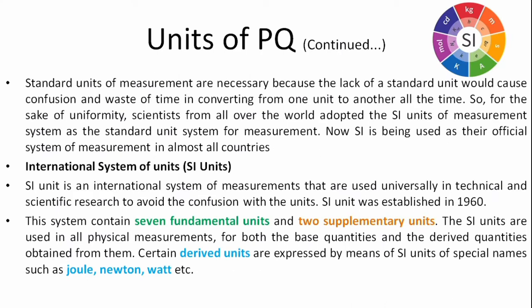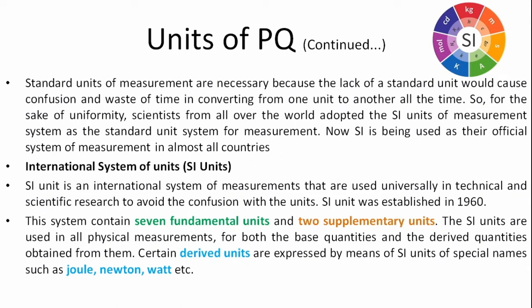So now let us take another example. When I express the mass of gold or platinum, I use unit in grams, whereas while buying fruits or vegetables I prefer kilogram. This is just some day to day life experience, but in physics standard unit of measurement is very necessary, because lack of standard unit may cause confusion and waste of time in converting from one unit to another all the time.